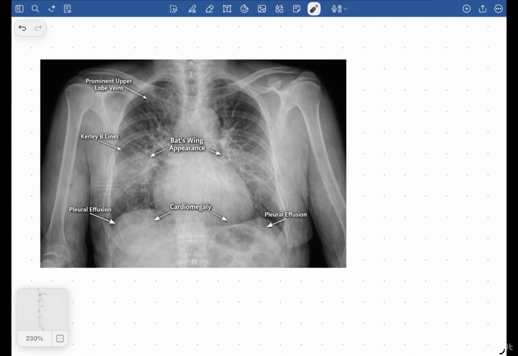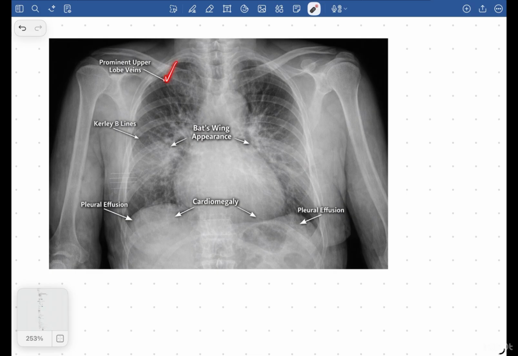So as you see in the chest x-ray, this is the prominence of the upper lobe, right? In the lower lobe, you have the Kerley B lines, which is basically the prominence of lymphatics.